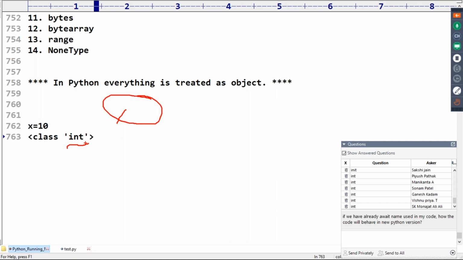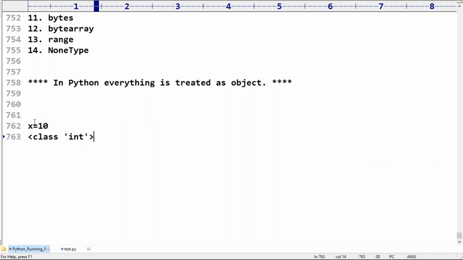We can create objects only for classes. In object oriented programming we will discuss this in detail, remember that. That's why everything itself is an object, and that's why it shows class int. So the type of this is an object of the class int. Usually we just say int, but strictly speaking it is the class int type.